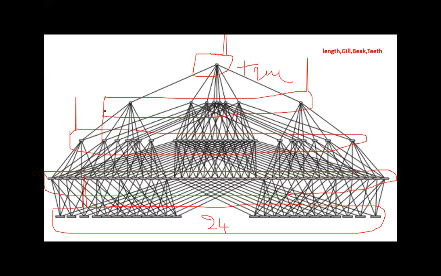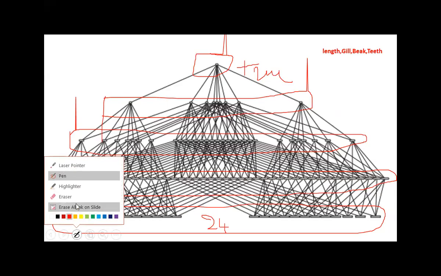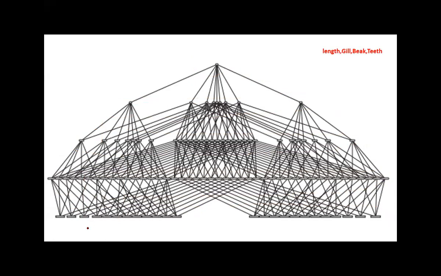See here, this is length. Length has 3 values given, and 2 values are given for the other ones.